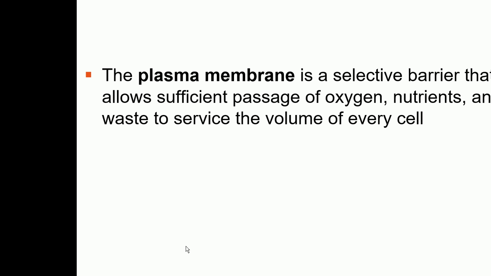Now let's talk about some of the important things which are there. First of all, plasma membrane. We are going to first talk about some of the common things which are there in both, and then we are going to talk about some of the special organelles which are there in the eukaryotic cells.